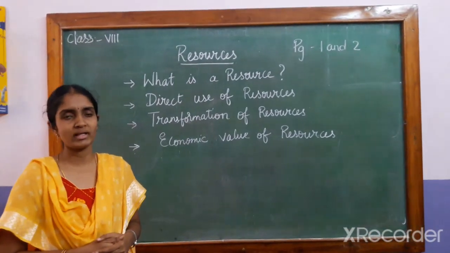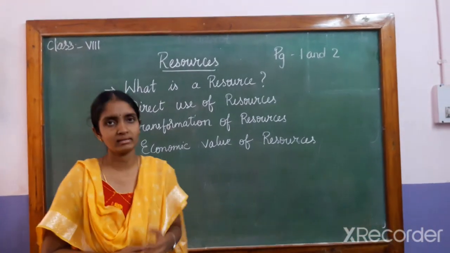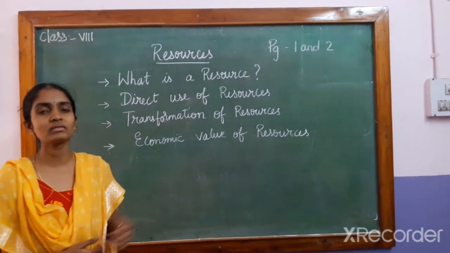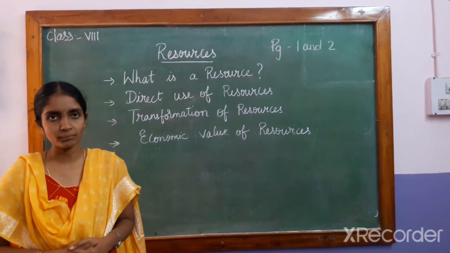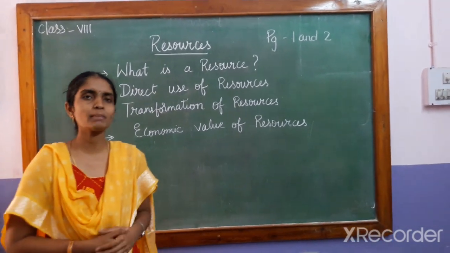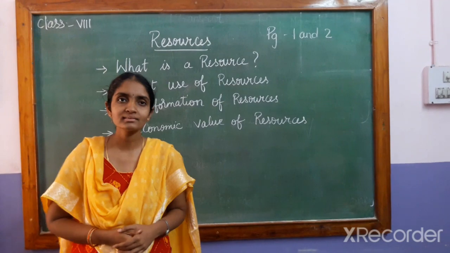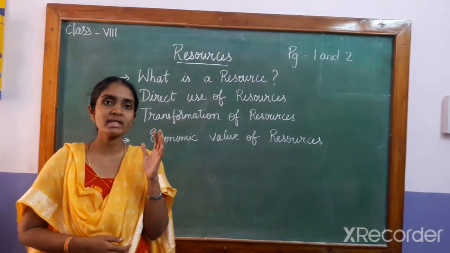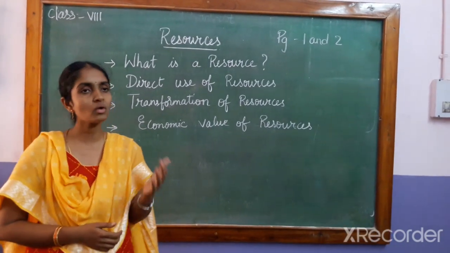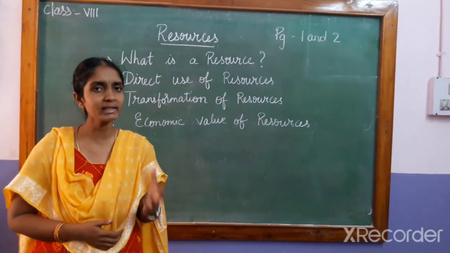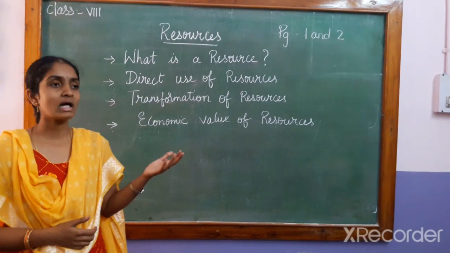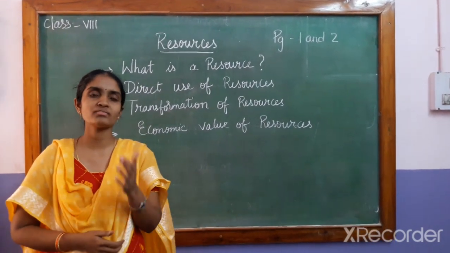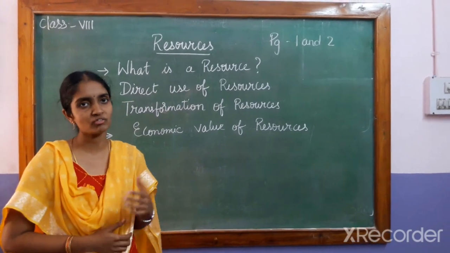What is an economic value? Now gold and iron are not of the same price. The iron is very cheap when compared to gold. Why? Because the economic value of the resources depends upon the availability of the resources. The gold deposits are very few and very limited, whereas the iron resources are plentiful. So that is why the price of iron is cheaper than that of gold.